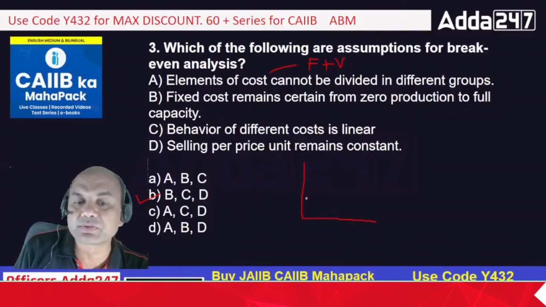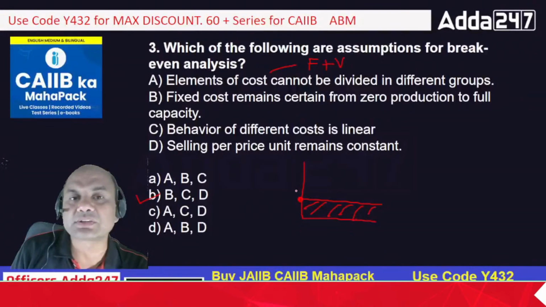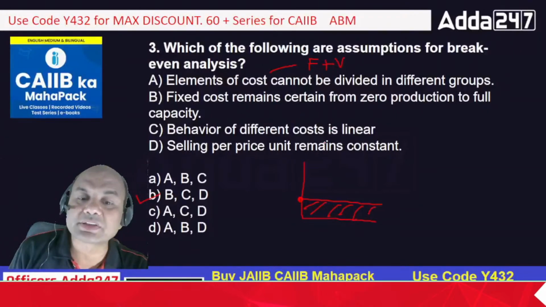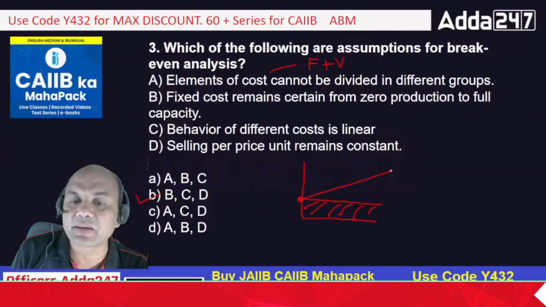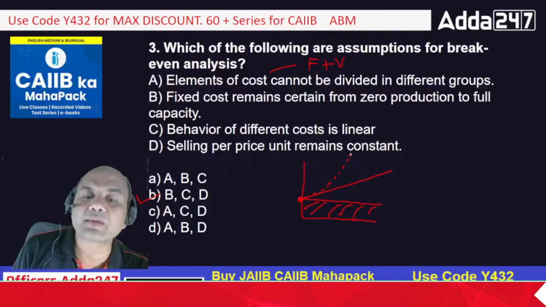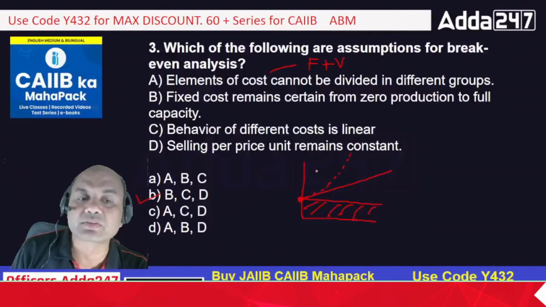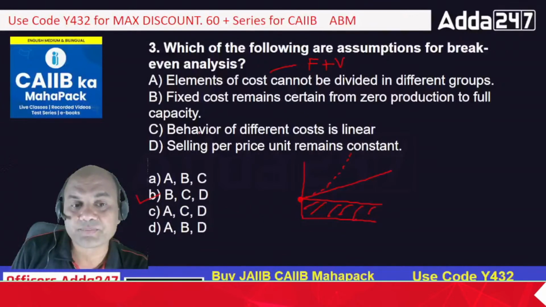That graph, what did we show? This was a fixed cost, right? Now even if I don't make any production, this cost has already been incurred by me. So this cost is gone. Behavior of the cost is linear, means here I am showing this variable cost in a straight line. It can be like this also, variable cost. But we assume in this break-even analysis that this is linear. So this is also a second point.